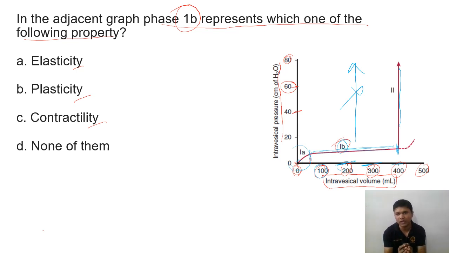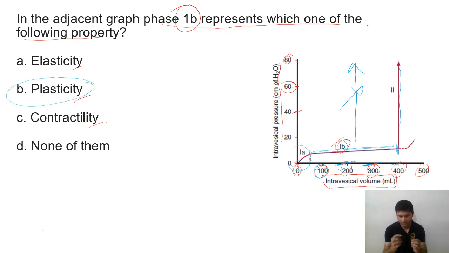That follows the law of Laplace, where tension, as volume is increasing, the radius is also increasing, so tension is not going to increase. That's because the bladder muscle, the smooth muscle of the bladder wall, is showing plasticity. Plasticity means they are adopting the new normal.